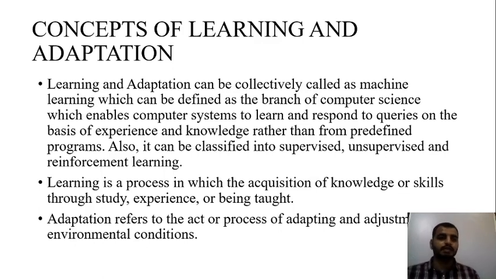Now, learning and adaptation can be collectively called machine learning, which can be defined as a branch of computer science which enables a computer system to learn and respond to queries on the basis of experience and knowledge rather than from predefined programs. This is very important. Predefined program in the sense, if you have predefined that I need to go to the stage, say hi, hello and come back, will you be learning anything? No, you will not be learning anything.